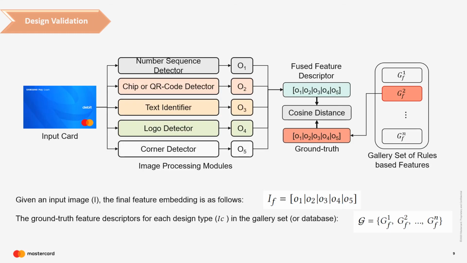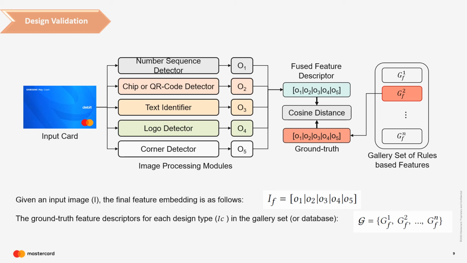After the first step of information extraction is done, the next step in our framework is the design validation. In design validation, the outputs from the independent modules are fused to generate a final feature representation for the input image. So given an input image, the final feature embedding will be IF, which is the fusion of the outputs of different modules O1, O2, O3, O4 and O5.